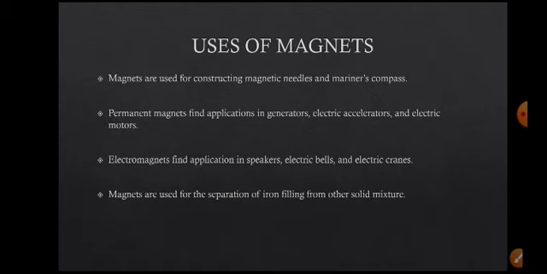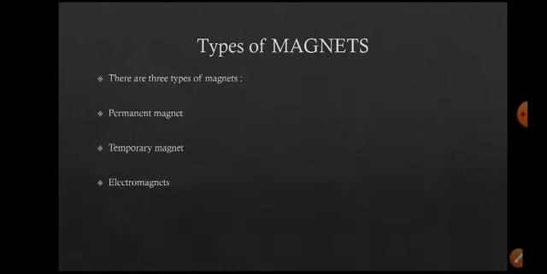And magnets are used to separate iron filings from a solid mixture. When you have a solid mixture mixed with iron, you pass this mixture through a bar magnet or magnetic field, then the iron is attracted by the magnet and the solid mixture is separated from the total mixture, right?